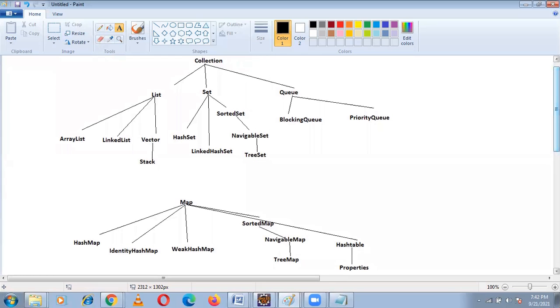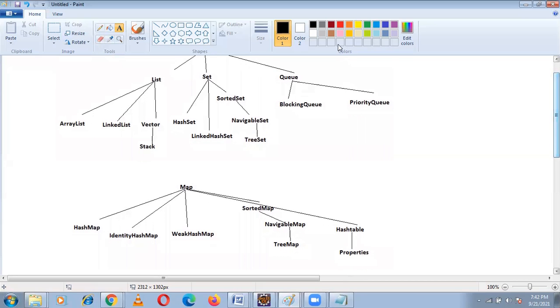Now in the collection framework, we are going to discuss all these topics. These all are nothing but the syllabus for the collection framework.